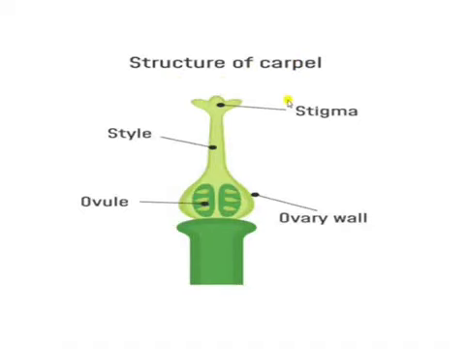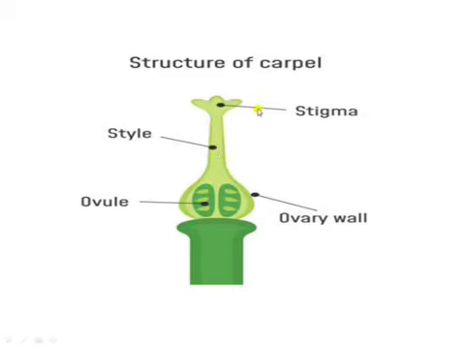Pistil is a female reproductive part of a flower, or the carpel is a female reproductive part. In male, the stamen is a male reproductive part, but in female, carpel or pistil is a female reproductive part. Each pistil has three parts: stigma, style, and ovary.